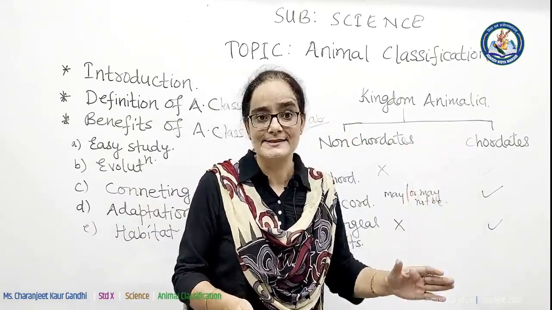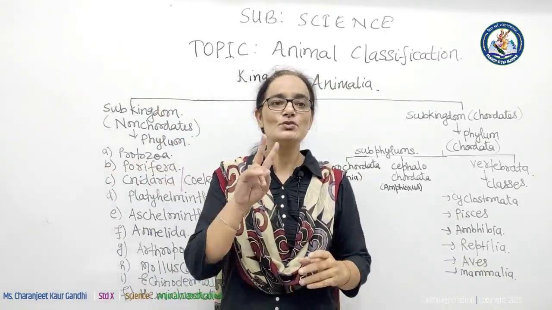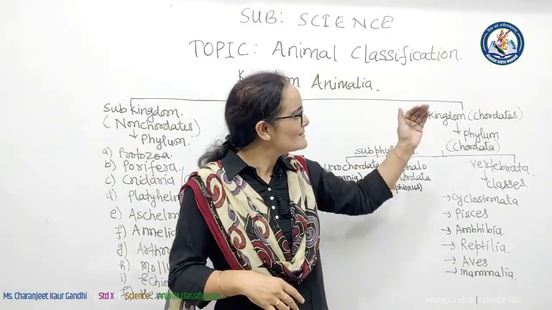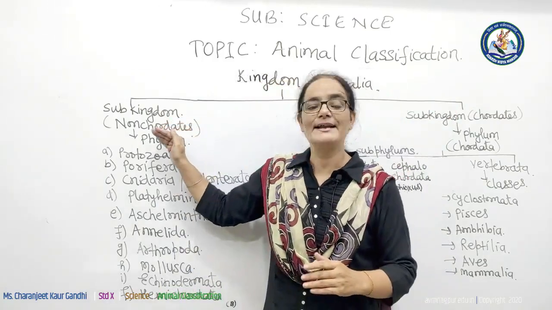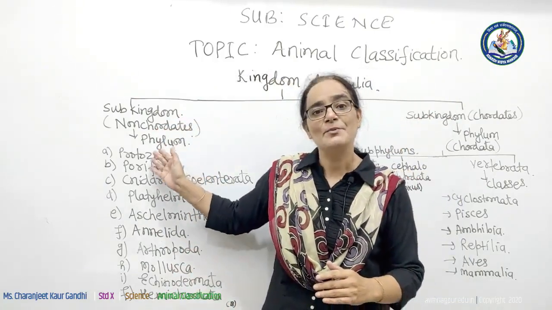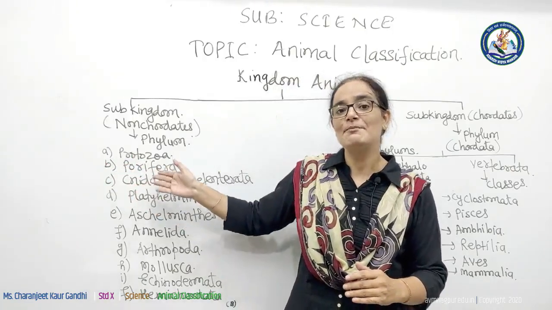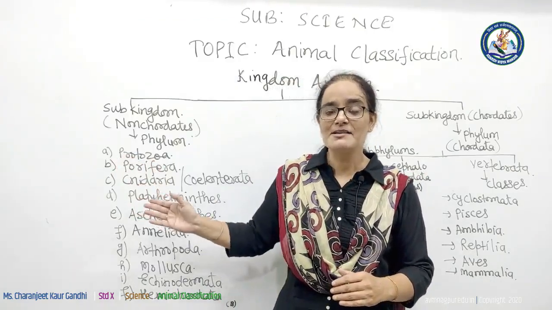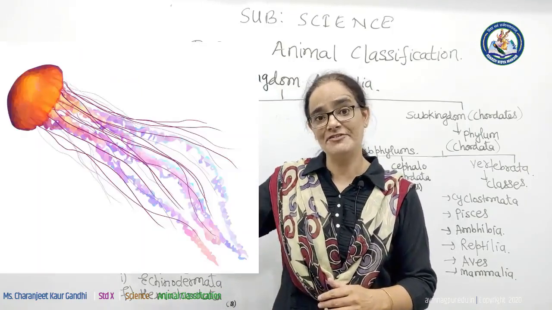Broadly, kingdom Animalia is classified into 2 subkingdoms. One is subkingdom non-chordates, another is subkingdom chordates. Subkingdom non-chordates is divided into 10 major phyla. The first phylum is Protozoa, example amoeba. The second phylum is Porifera, example Sycon. The third phylum is Cnidaria. It is also called Coelenterata, example jellyfish.